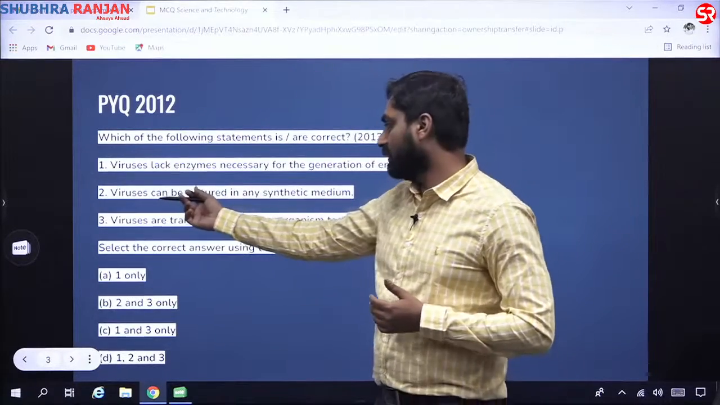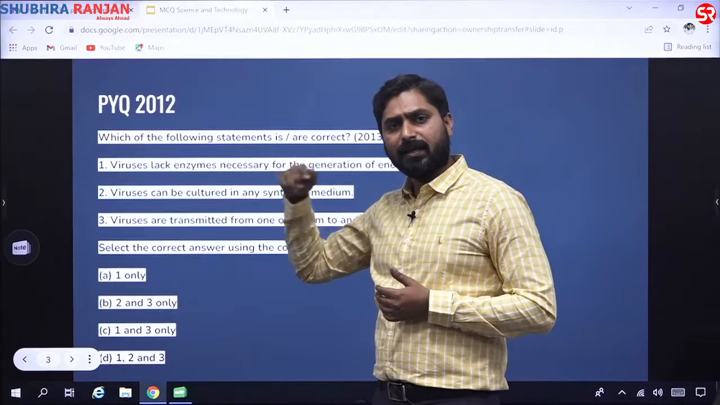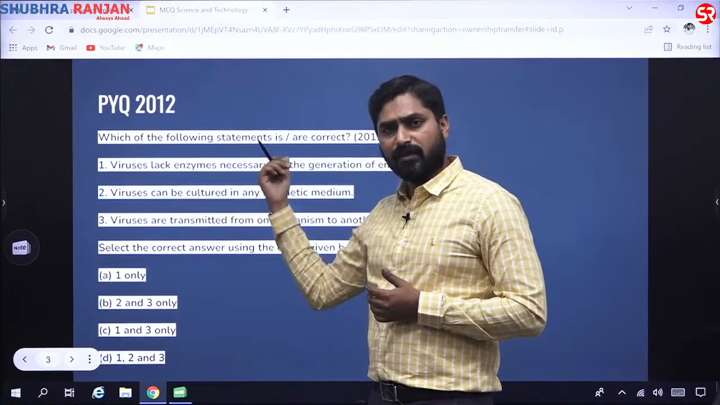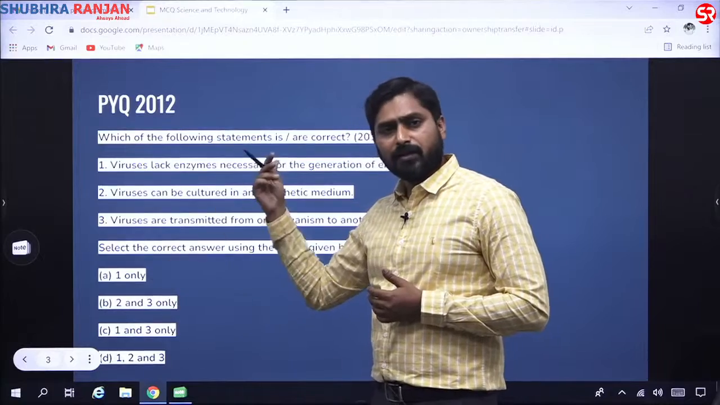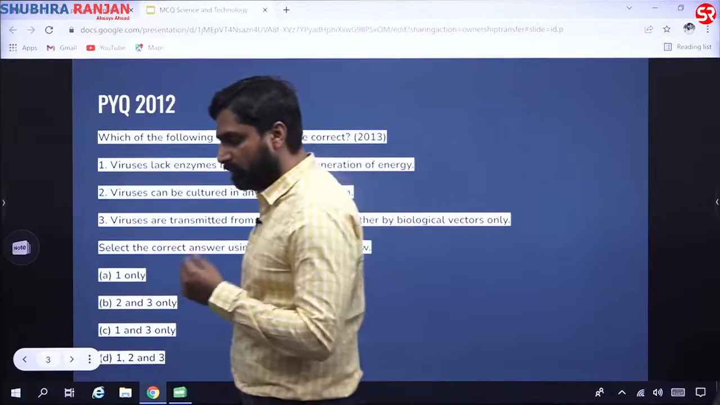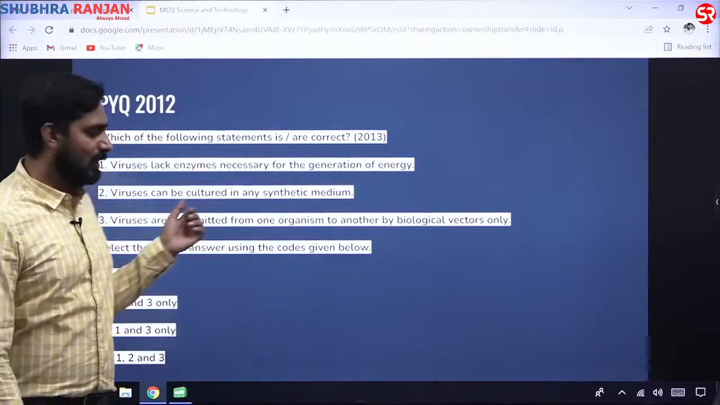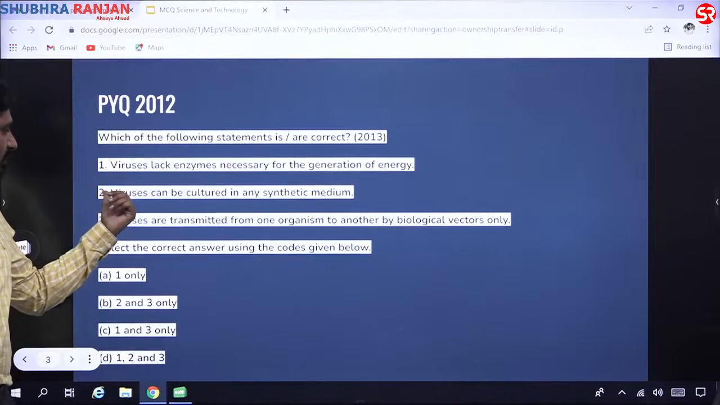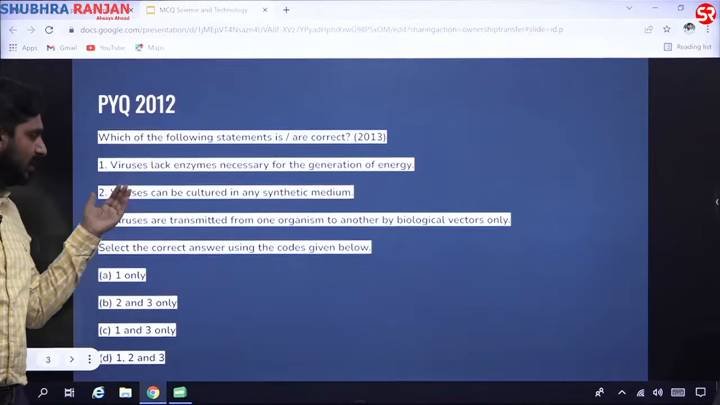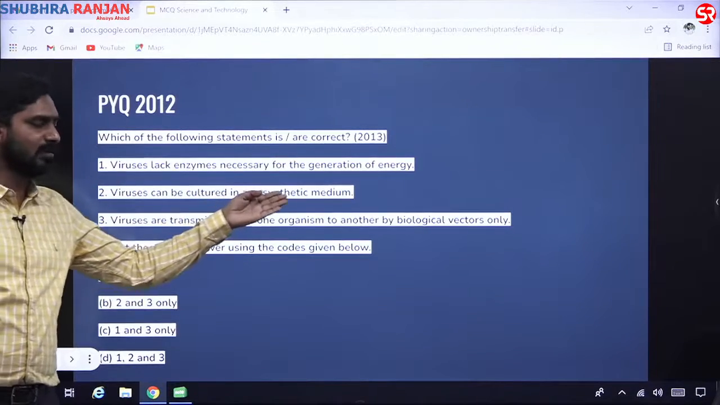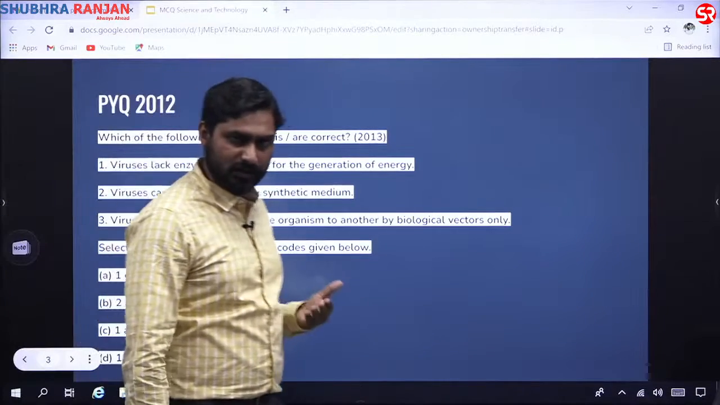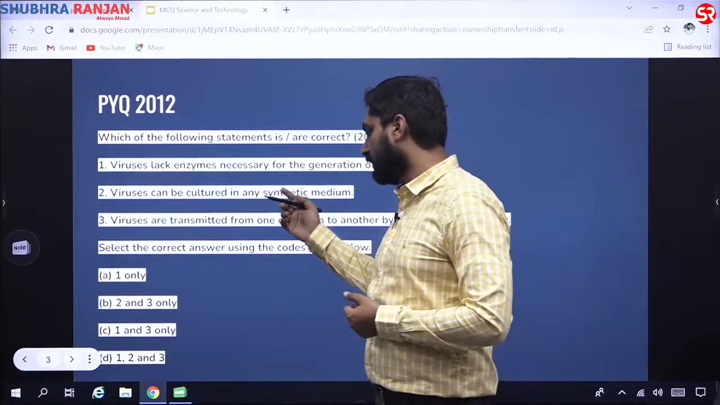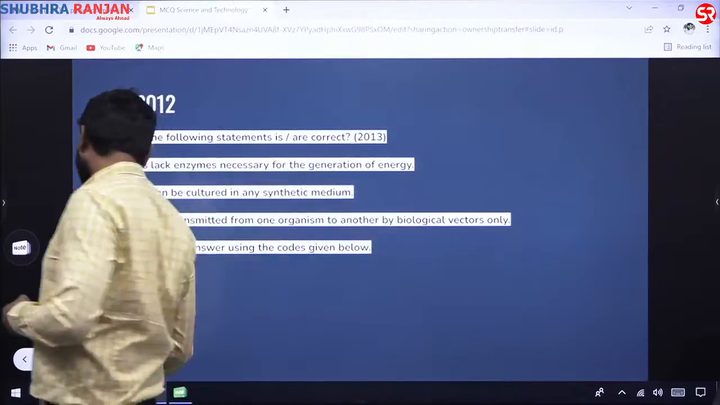If you know that this statement is wrong, then in an MCQ what we should be doing is reading one statement, going to the options, and trying to see whether any of the options get eliminated. Let us say you do not know the first point, and you jump onto the second point, which says that virus can be cultured in any synthetic medium. By knowledge, we know that this is not a true statement. If we know that 2 is not correct, then how many options does it eliminate?